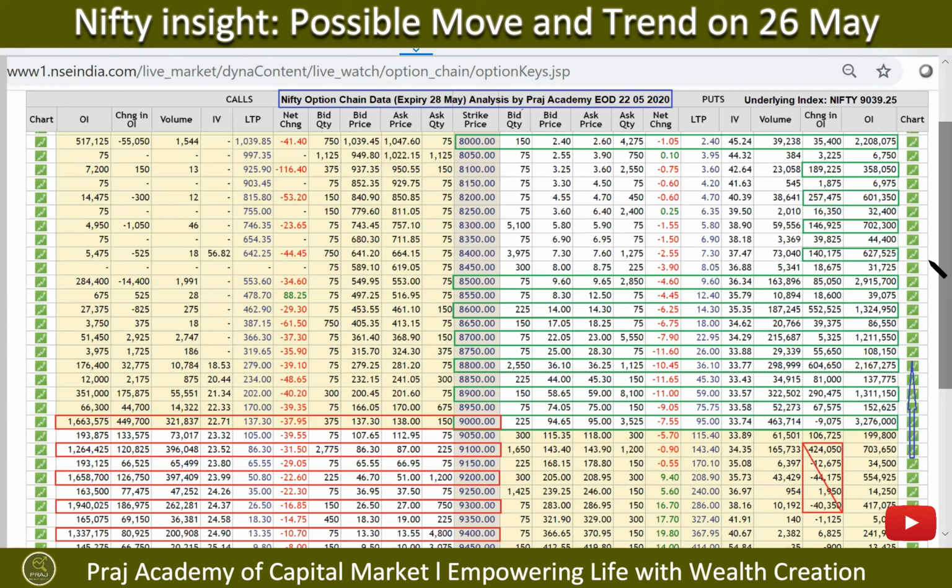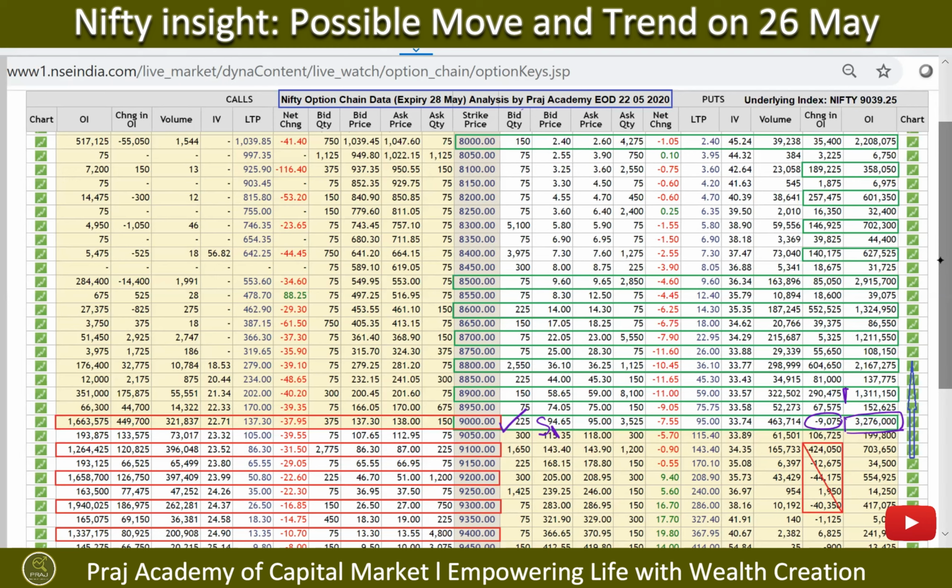So although there is a wide range of strikes where put writing has happened, the maximum open interest is still at the 9,000 strike, right? And that sounds to be a very strong support level. Although at this level there is an unwinding of puts, it's very little unwinding.